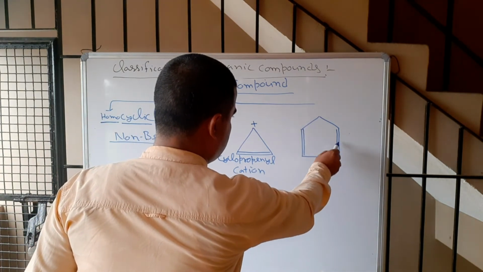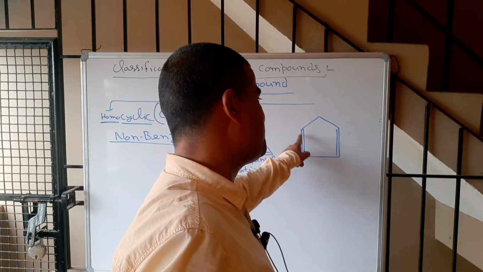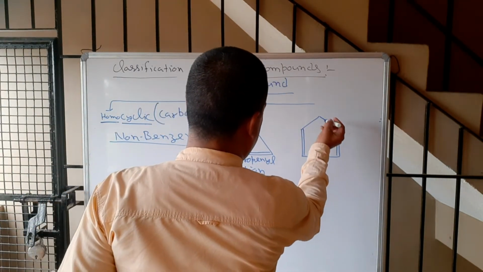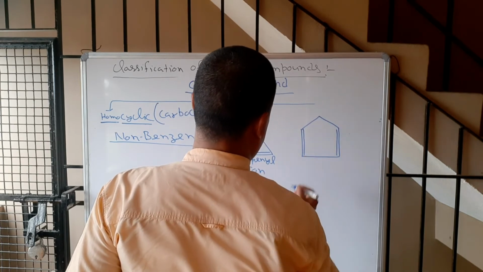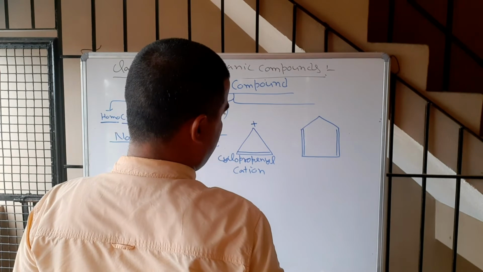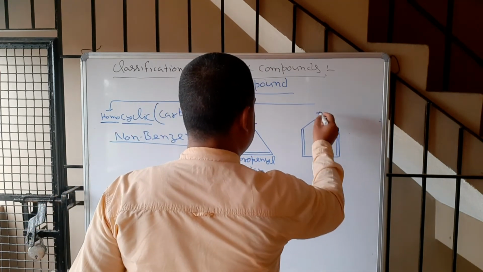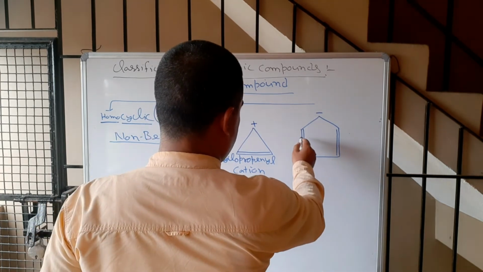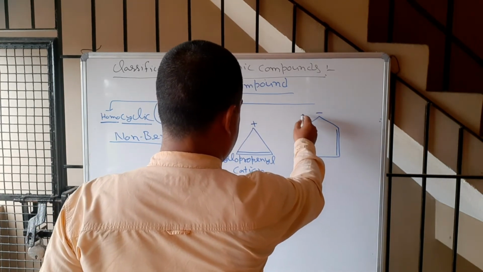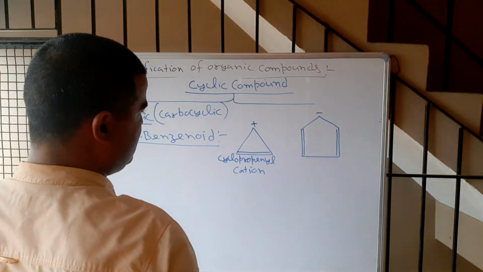If it goes here, this will go there. But there is no complete conjugation because at this carbon there is no conjugation, and it does not follow the Huckel rule either. If I put a negative charge here, this will go here, this will go here, and this negative charge will come here. So it will now be completely conjugated.